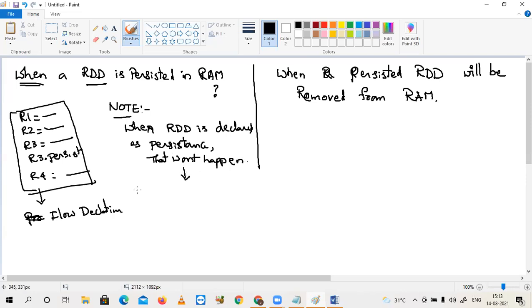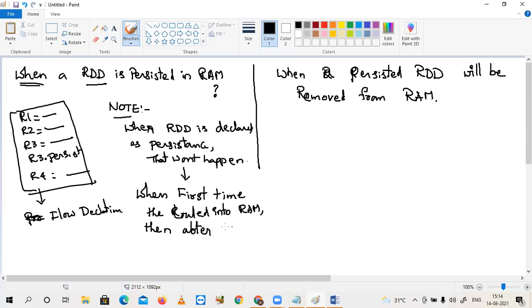When will it happen? When the flow starts execution for the first time, when the RDD is loaded into RAM, then after completion of computation on the RDD, it will be persisted.